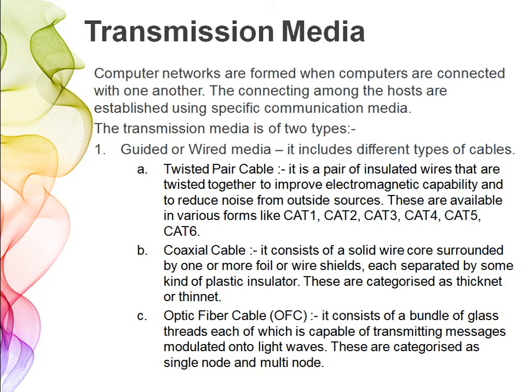These are available in various forms like Cat 1, Cat 2, Cat 3, Cat 4, Cat 5 and Cat 6. Here the word CAT means category. Category 1, Category 2, Category 3, 4, 5 and 6. All these categories are defined as per the speed of that channel. Cat 1 has the slowest speed and Cat 6 has the highest speed.